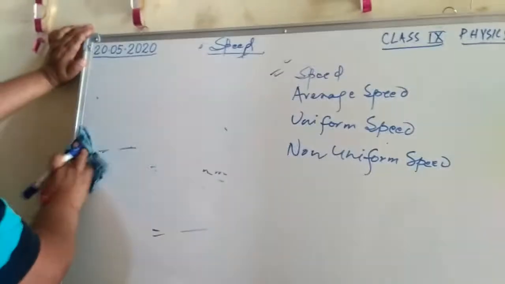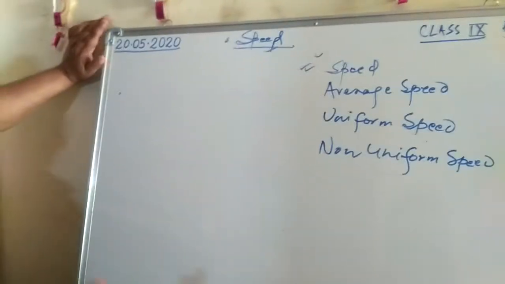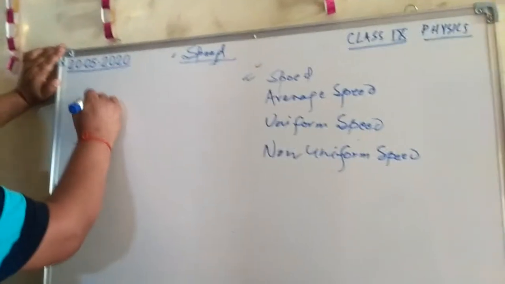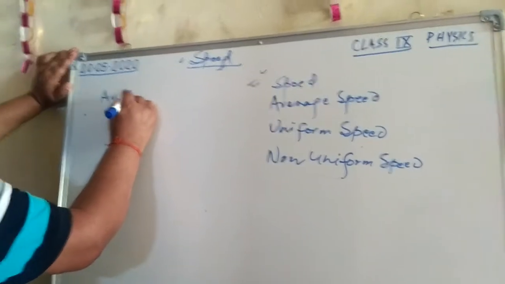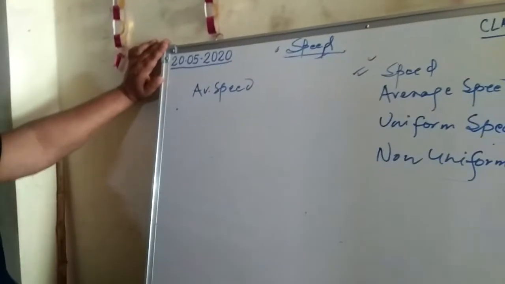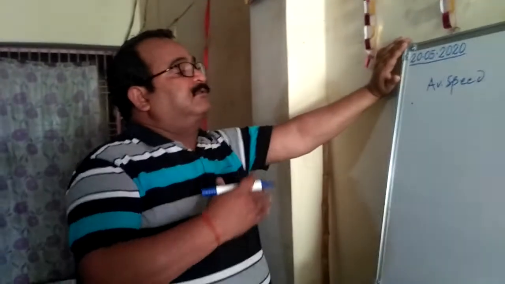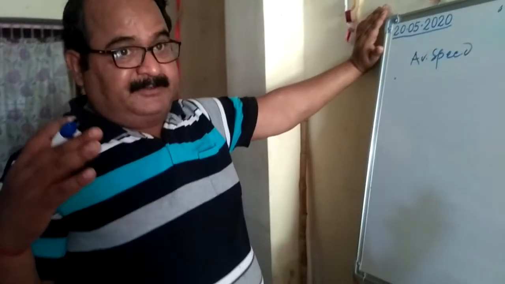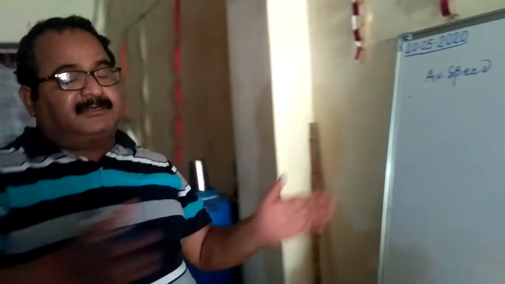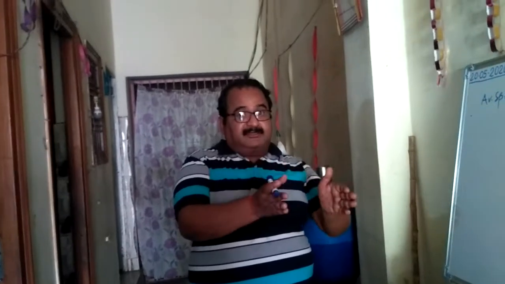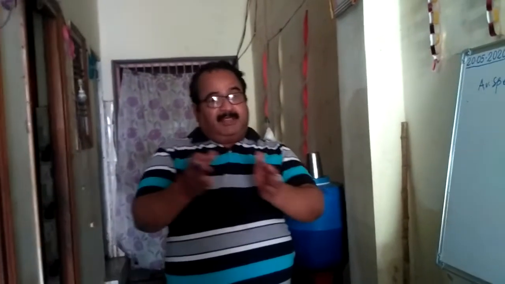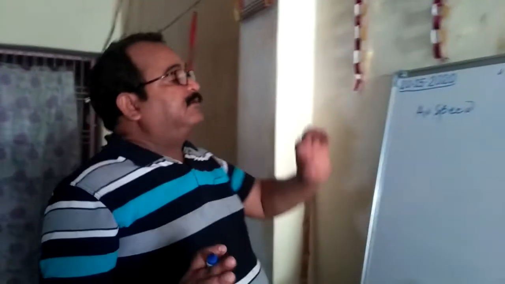But related to that speed, we have different types of speed also, like average speed. Sometimes we see that the body is moving or traveling a longer distance, and it also takes lots of time. During the traveling, the movement of the body is not equal in every equal time interval. So for that we want to calculate the average speed of the body.